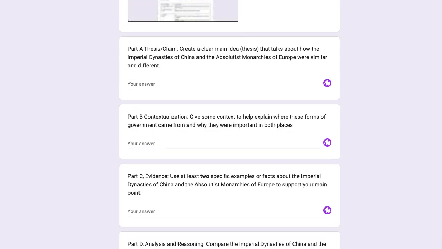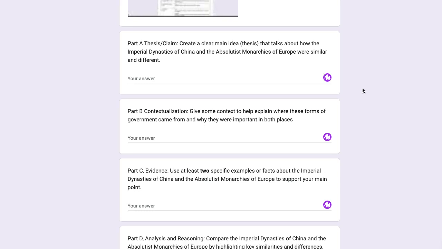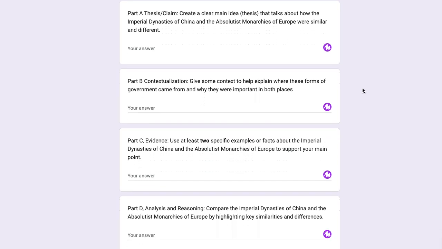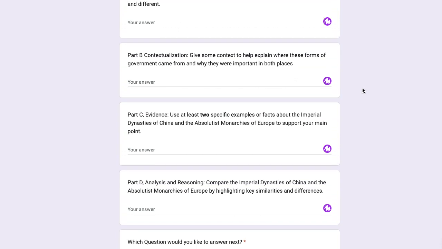So when you're writing your claim, Part A, your thesis, create a clear main idea, thesis that talks about how the imperial dynasties of China and the absolutist monarchies of Europe were similar or different. Part B, contextualization. Give some context to help explain where these forms of government came from and why they were important in both places.